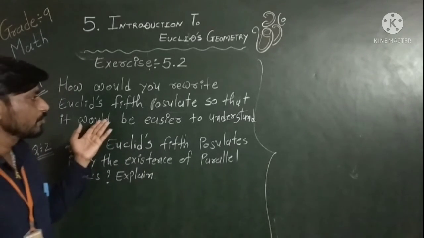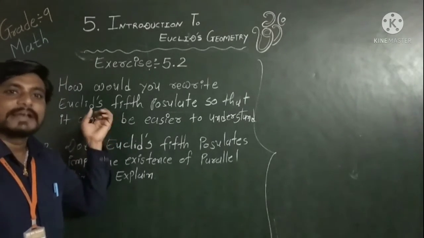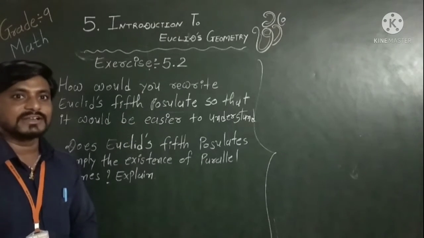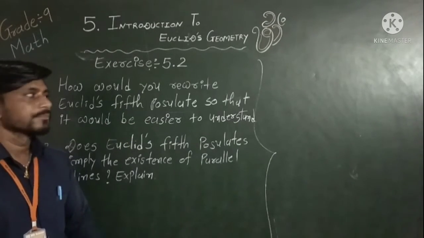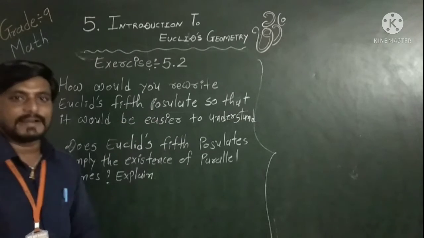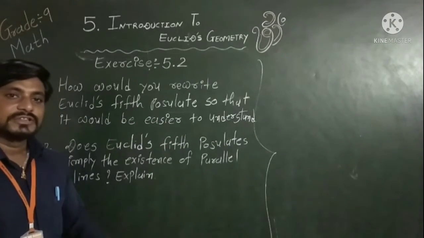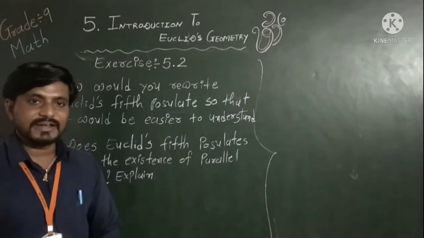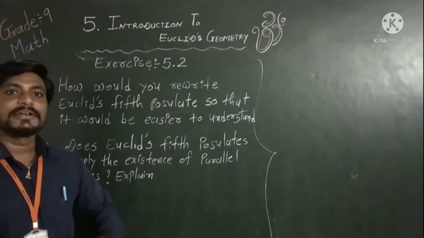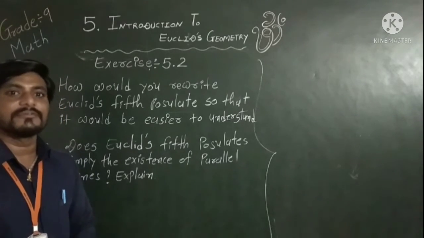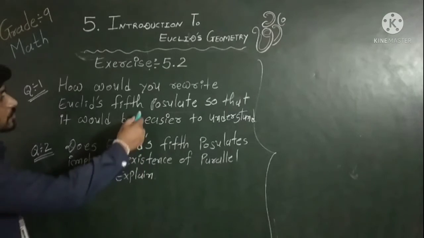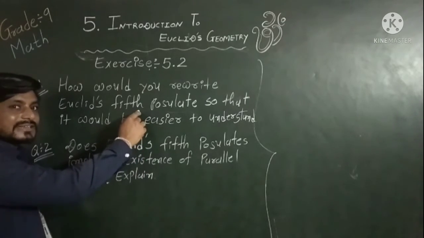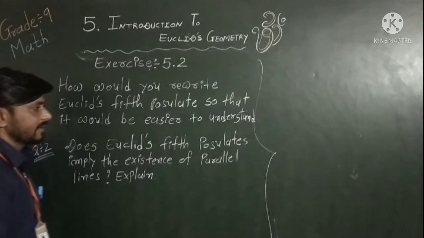So here you have to write down the definition of parallel lines. And what is the definition of parallel lines? Those lines are said to be parallel if they do not meet anywhere and the distance between them is constant everywhere. Okay. So this is a representation of the definition of parallel lines.